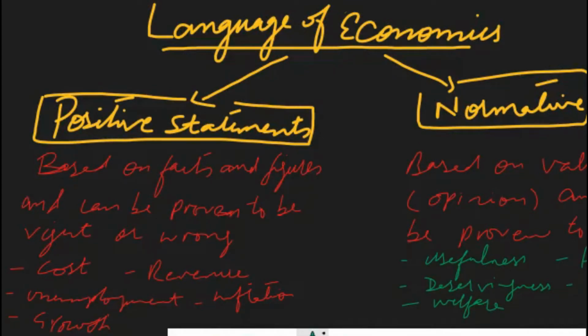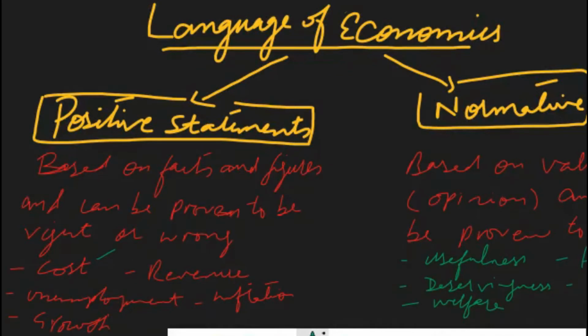For example, the main key terms which are used to show whether the statement is positive or not include cost. If we want to discuss the cost of production of a certain product of a certain business, then it can be calculated mathematically. We can prove the statement to be right or wrong. If a person says that the cost of production for a certain company has increased, this cost can be calculated and proven whether it has increased or not.